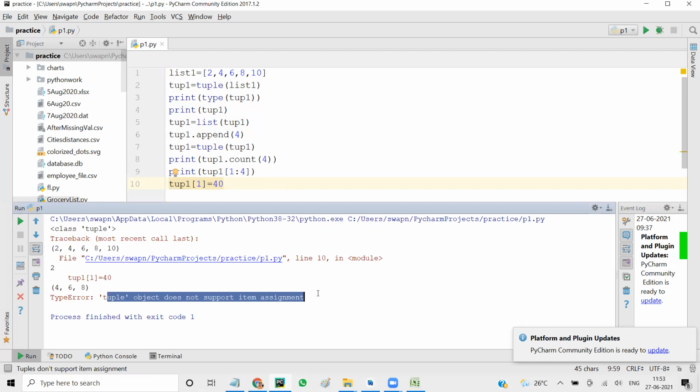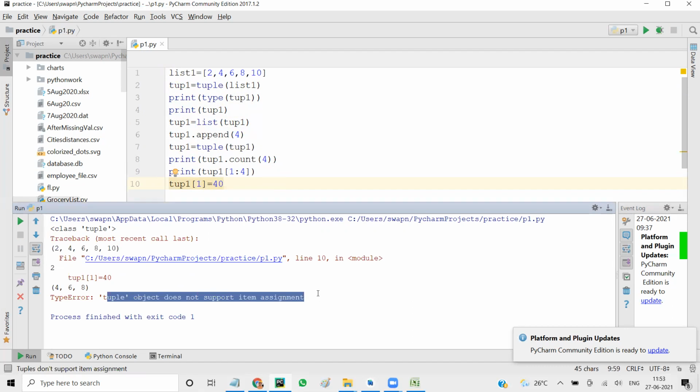String does not support item assignment. You get tuple does not support tuple assignment or item assignment. Okay, so it is immutable, just like string. But list, we have seen, is mutable.